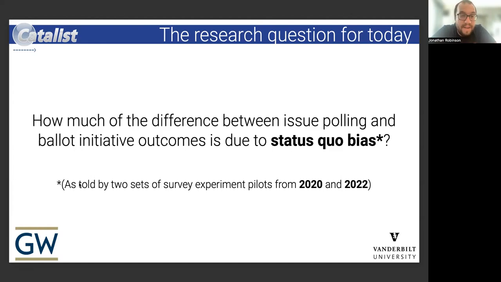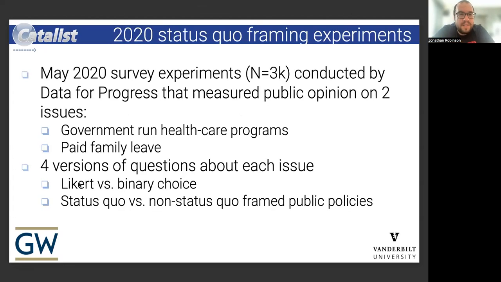Today we investigated that using two sets of survey experiments that we piloted, collected, and collaborated on in 2020 and 2022. The first set of projects is a set of survey experiments conducted by Data for Progress, which were shared with us when we were talking with other researchers and interested partners about the work that we had done.